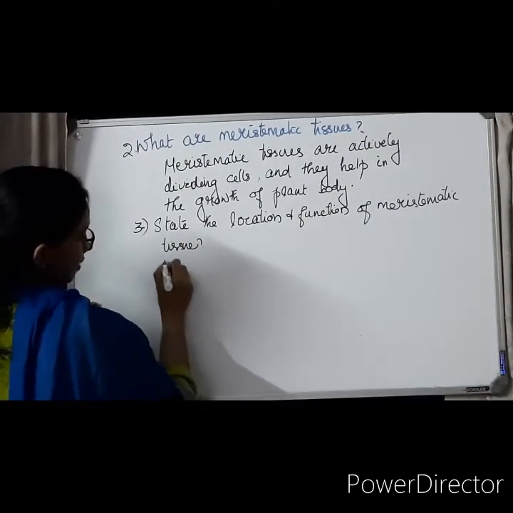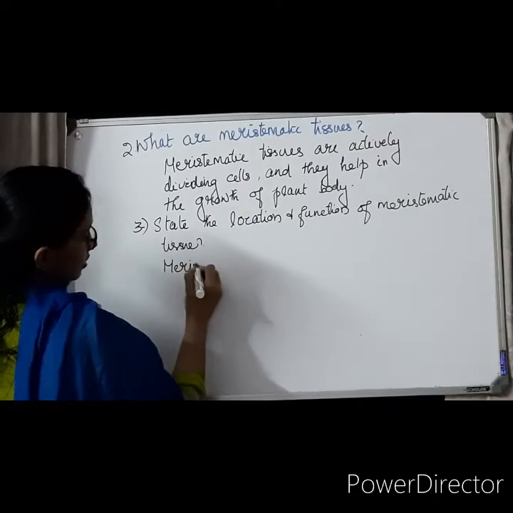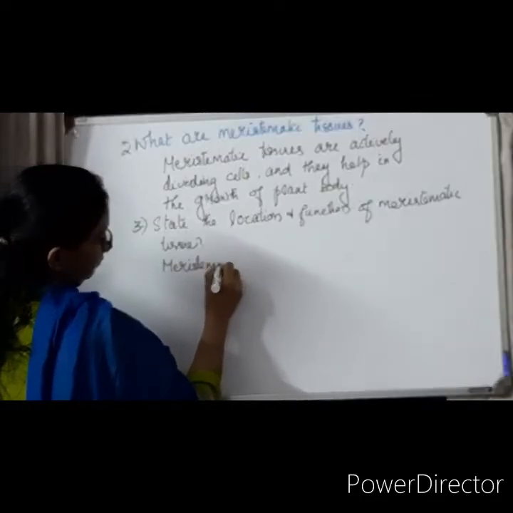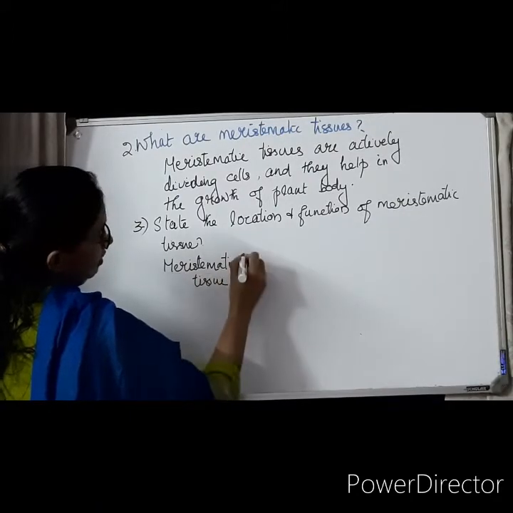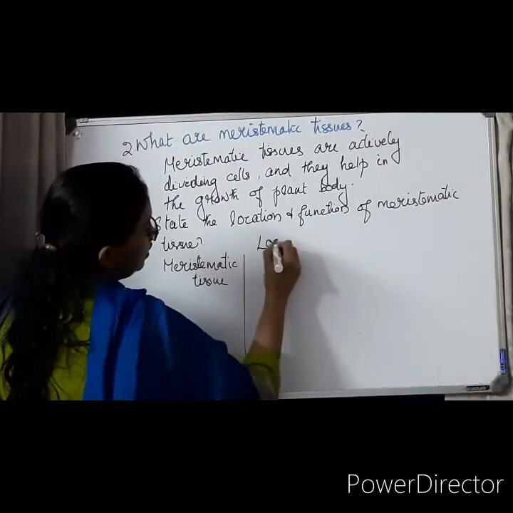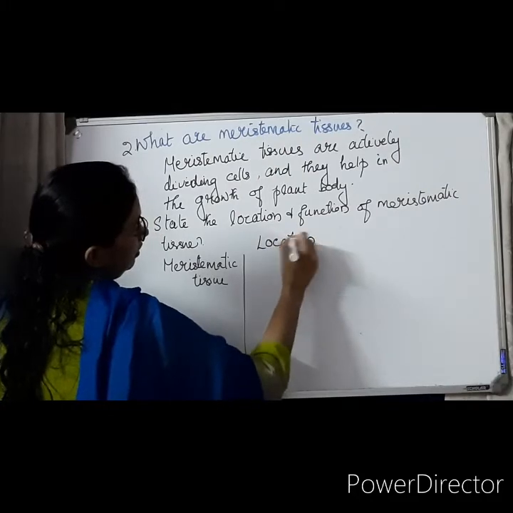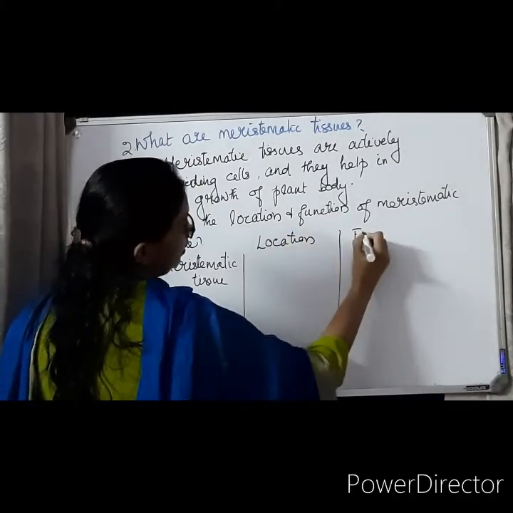So you can write, make 3 columns. Meristematic tissue, here location. Next one, function.